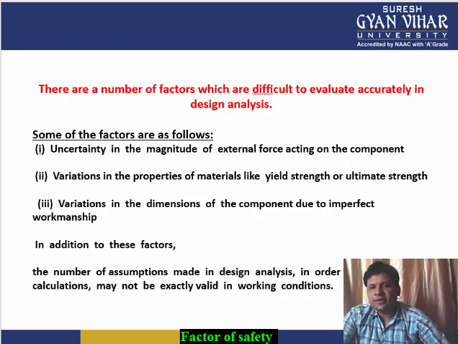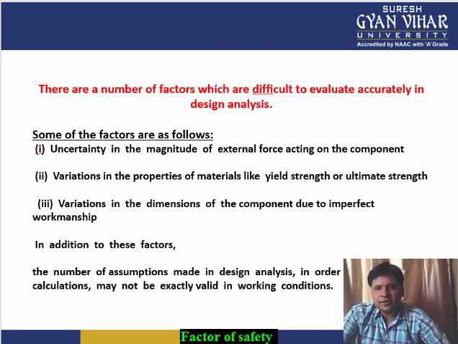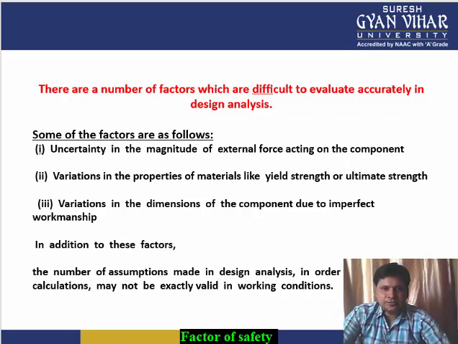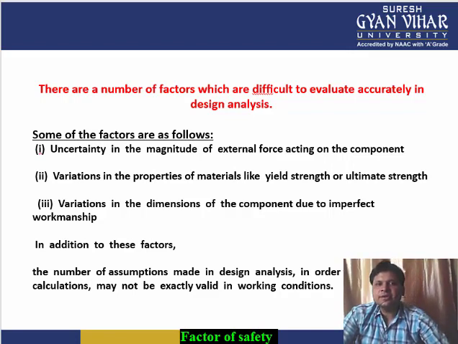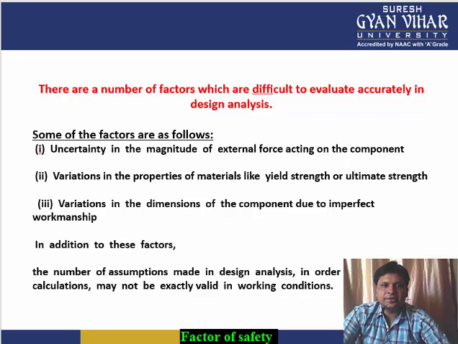In addition to these factors, a number of assumptions are made in design analysis in order to simplify the calculations. They might not be exactly valid in working conditions. Therefore, the factor of safety ensures against these uncertainties and unknown conditions.